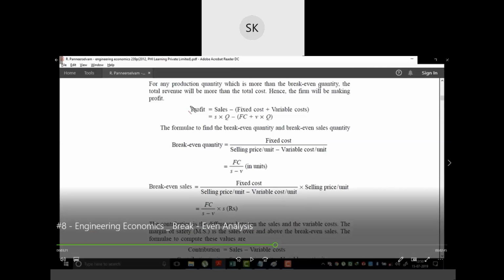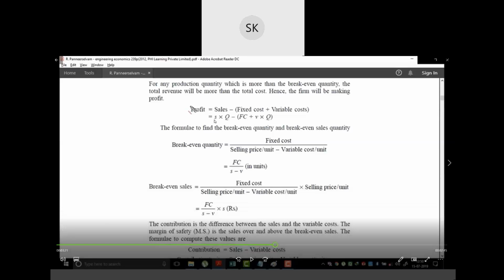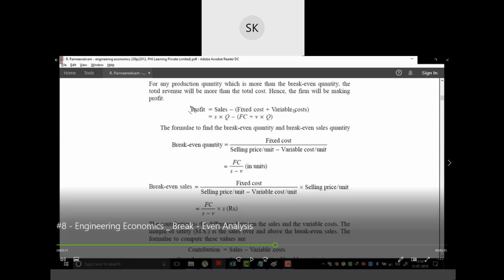So this is the profit you can make. The general formula for finding profit is selling price minus cost price. Sales is S into Q, and the cost will be fixed cost plus variable cost, as you got earlier. So sales minus cost gives you the profit.